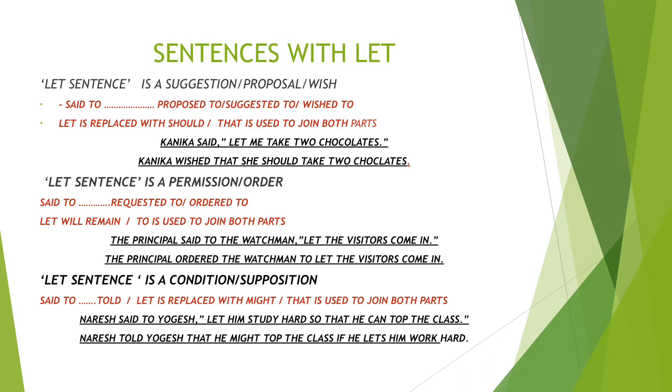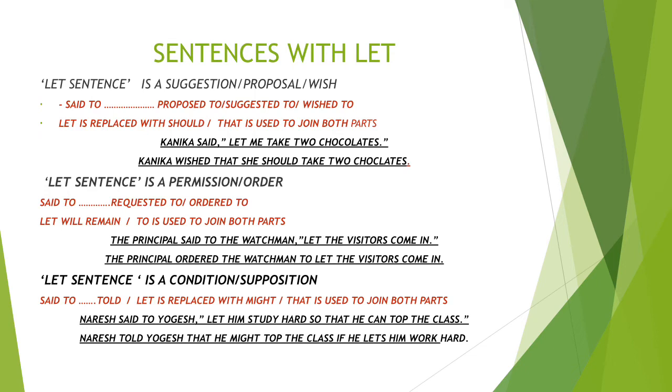Now the third point, if let sentence is a condition or a supposition. That means if a condition or a supposition comes in let sentence, said to is replaced with told, let is replaced with might, and that is used to join both parts of the sentence.